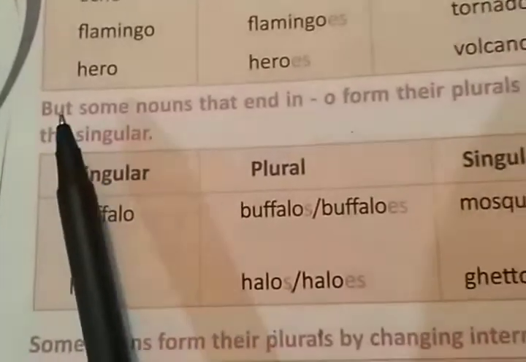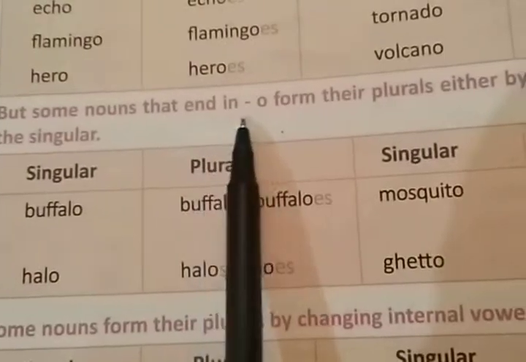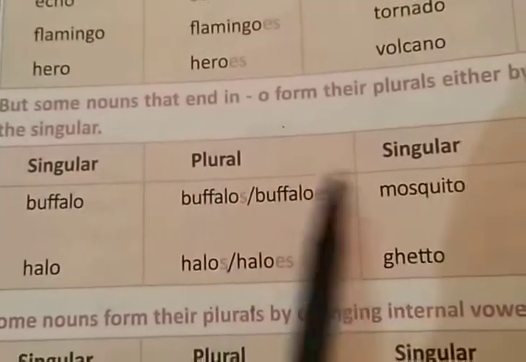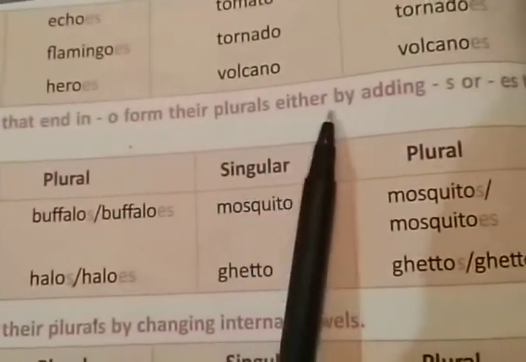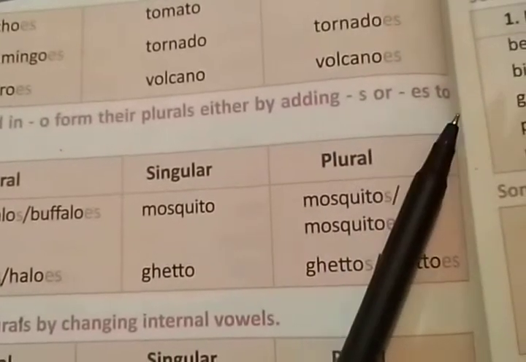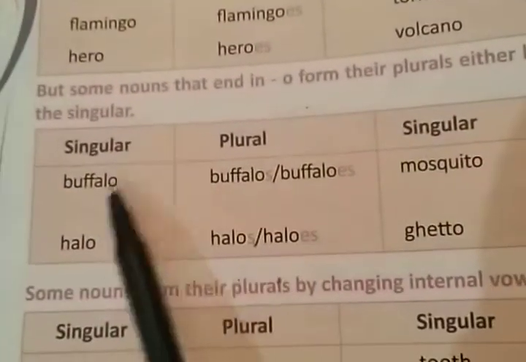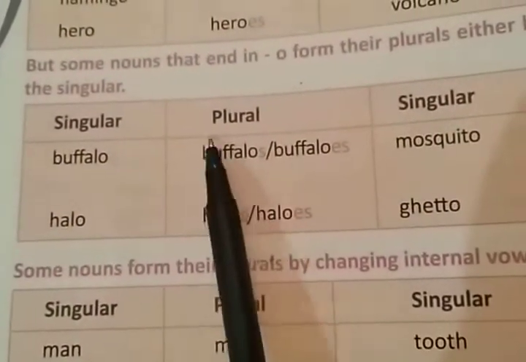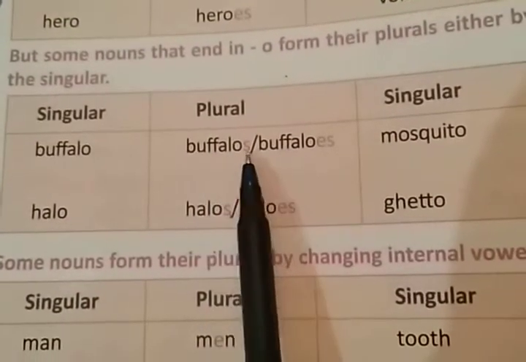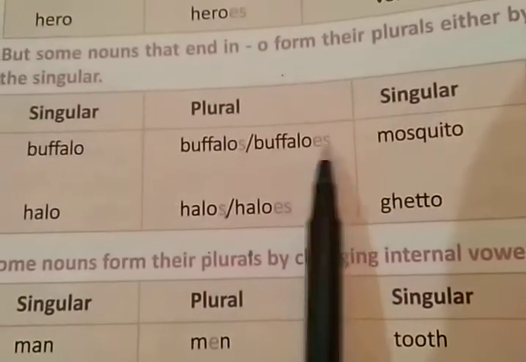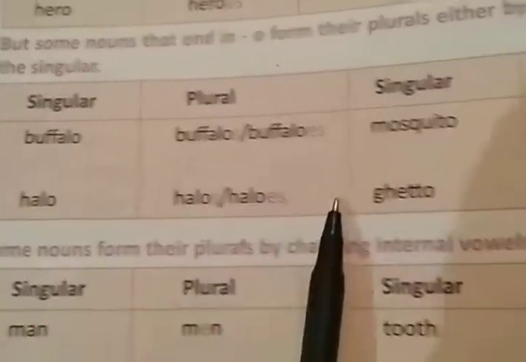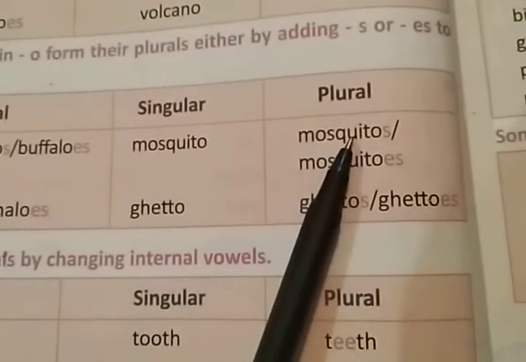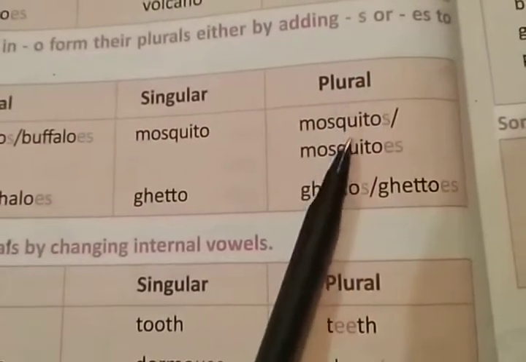Right? Now the next one. But for some nouns that end in o, there are exceptional cases also: they form their plural either by adding s or es to the singular. Like buffalo, the plural can be buffalos, or you can add es after o also. Mosquito, mosquitos and mosquitoes, both are correct. Right? And so on.